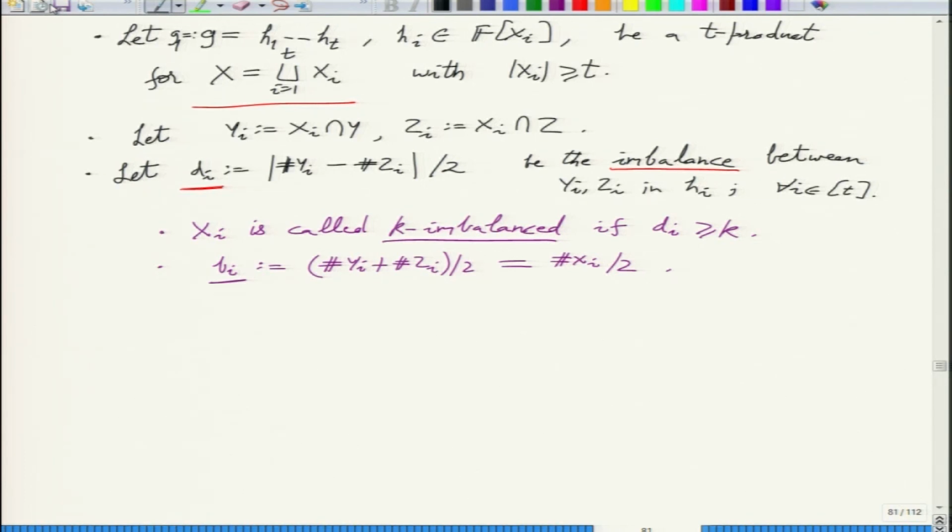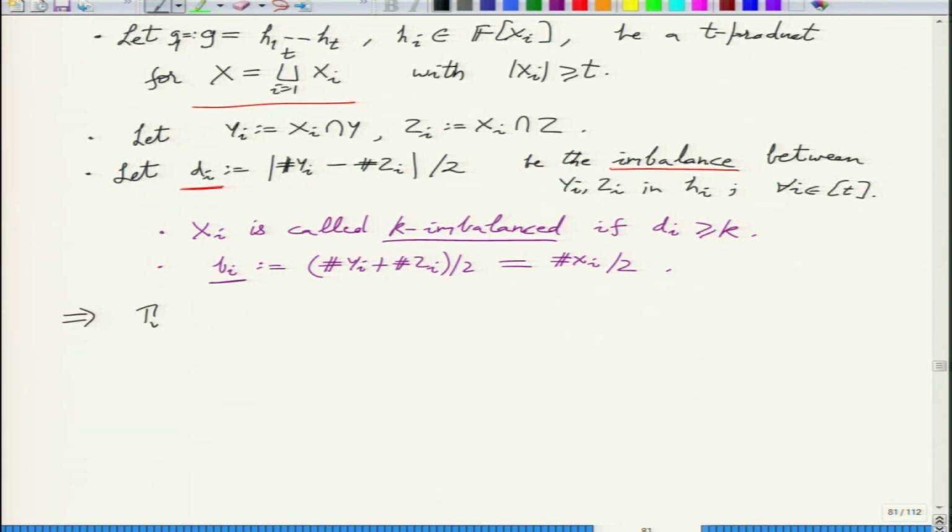Their sum will give you the size of the bigger part, and the difference will give you the size of the smaller part. So the measure will be at most 2 raised to the size of the smaller part, right? Yes, let us write that.